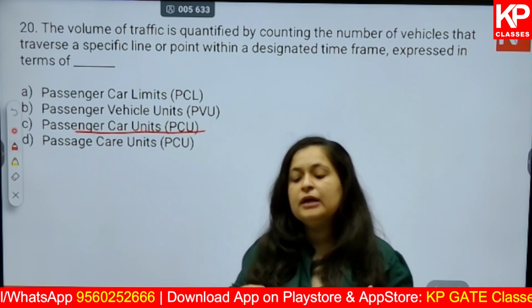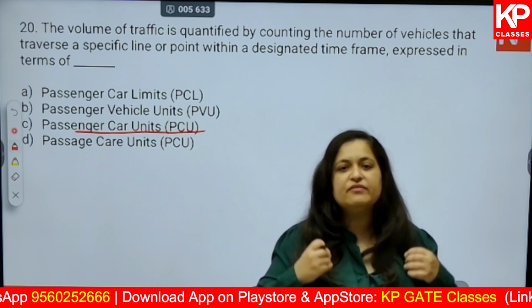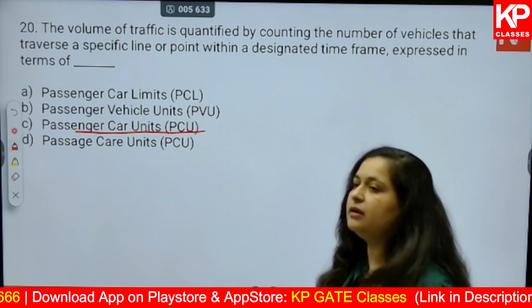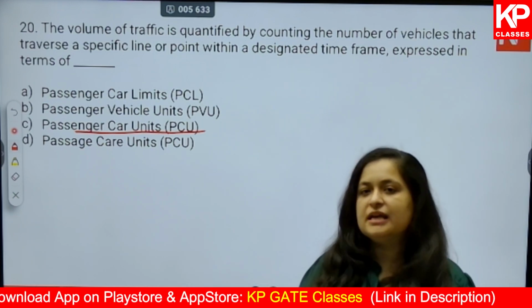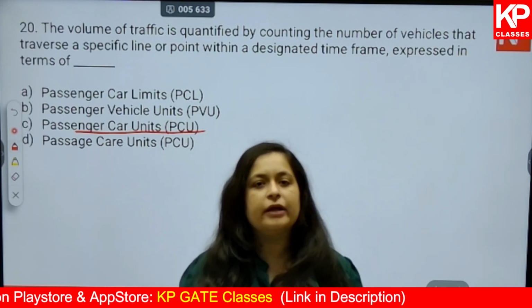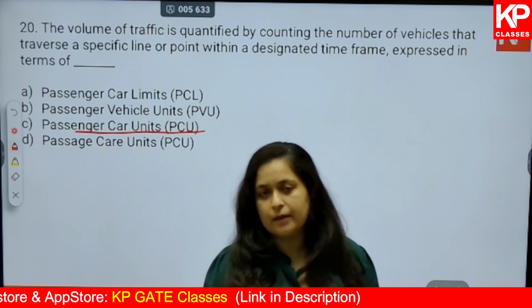As I told you, there are so many terms where, even if you know the full form, you will be easily able to answer. The other terms are just given to confuse you. They do not mean anything in urban planning or in transportation planning or engineering.